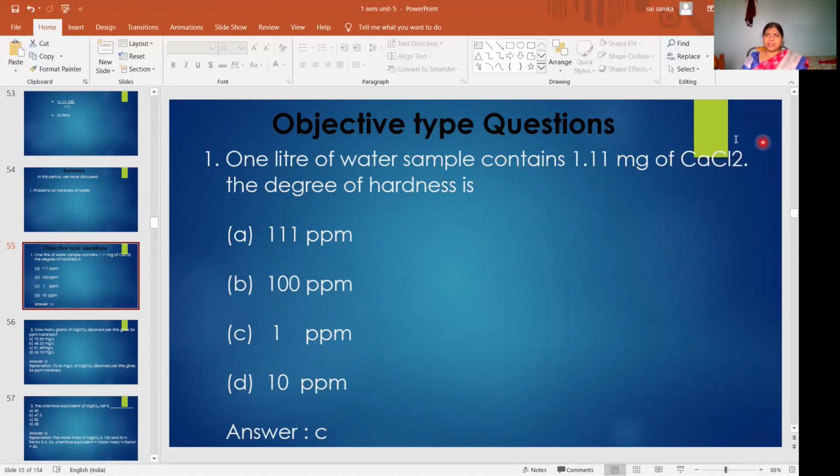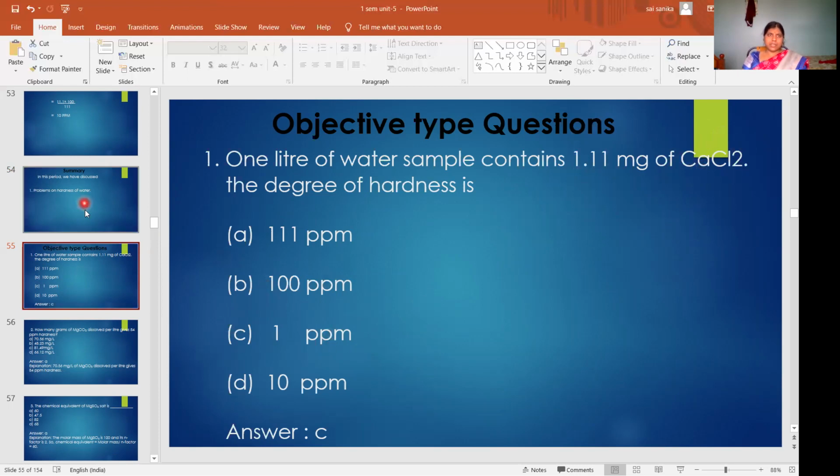Here CaCl2 is 111. You have to remember CaCl2 for objective type questions. In your entrance exam there will be very little time, so if you calculate the gram molecular weight, that will take time. So CaCl2 means 111. You have to remember it. 1.11 by 111 into 100. What is the answer? Answer is C, 1 ppm.